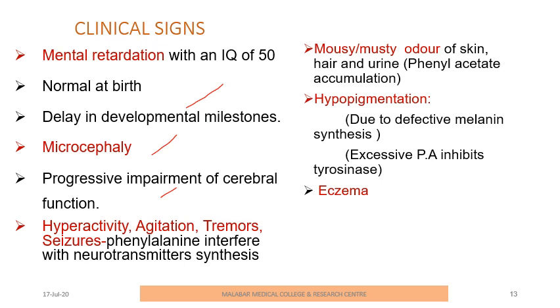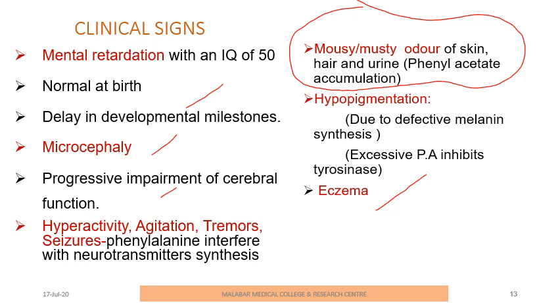Then there will be a specific smell for phenylketonuria patients, that is a mousy or musty odor of skin, hair and urine sample, because of the accumulation of phenyl acetate and the excretion of this phenyl acetate through the secretions, which gets a specific smell as mousy or musty odor of skin or any samples. Then hypopigmentation due to defective melanin synthesis. Hand eczema also may be there.